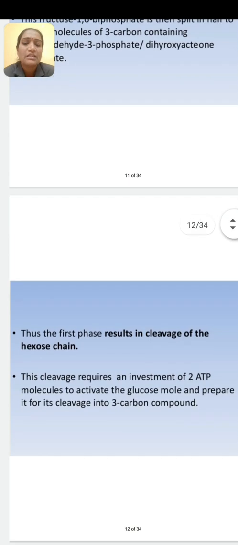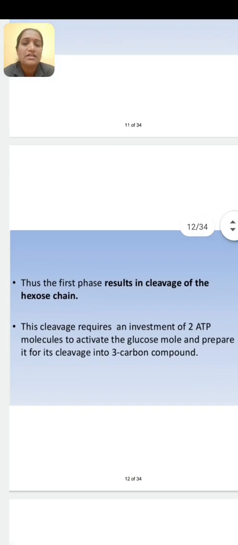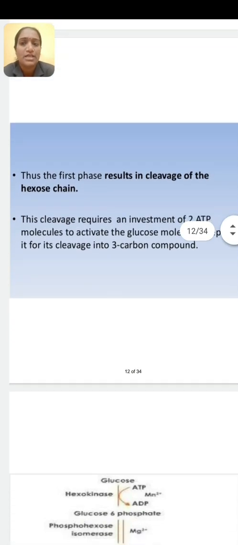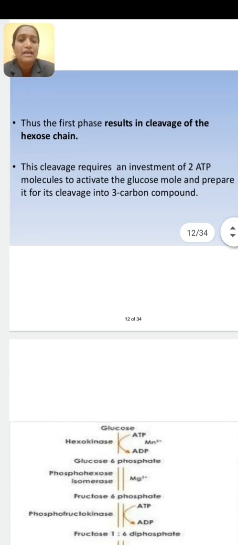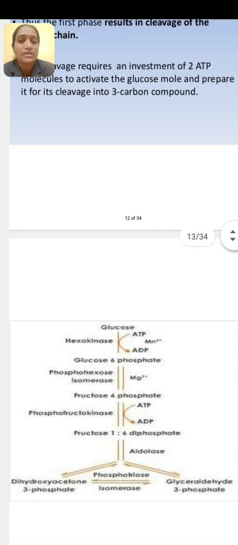Thus the first phase results in the cleavage of the hexose chain. Hexose means 6 carbon. This cleavage requires an investment of 2 ATP molecules to activate the glucose molecule and prepare it for its cleavage into 3 carbon compounds.